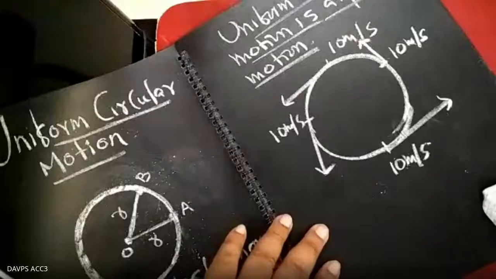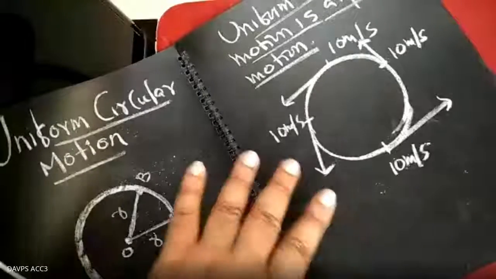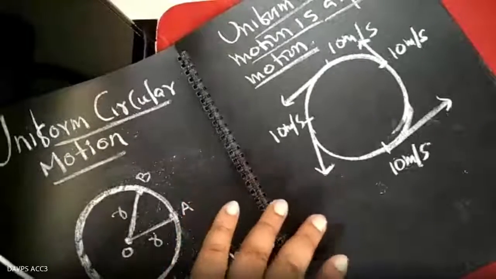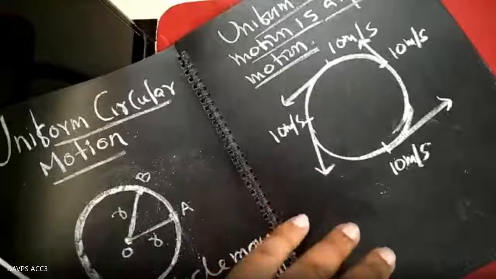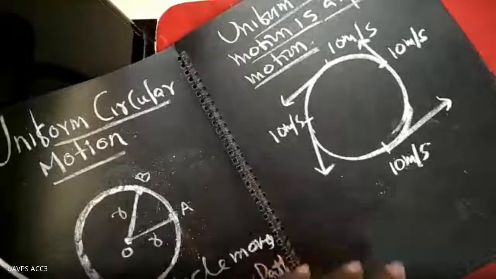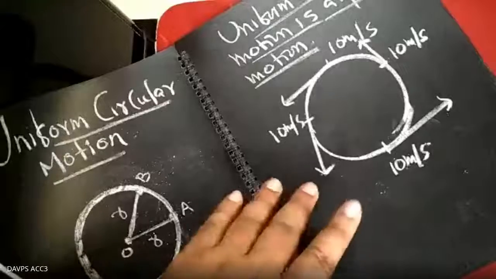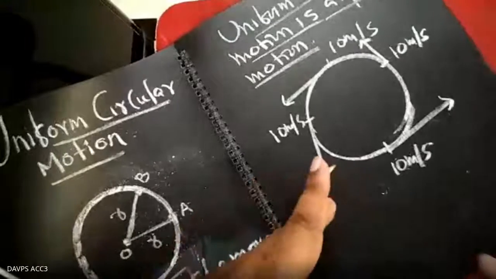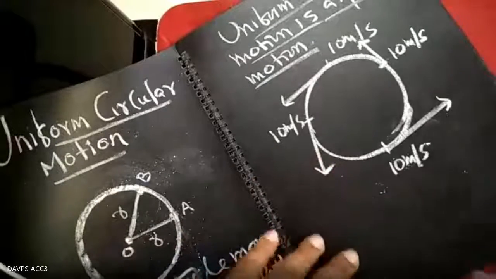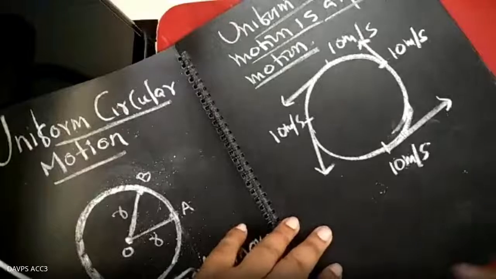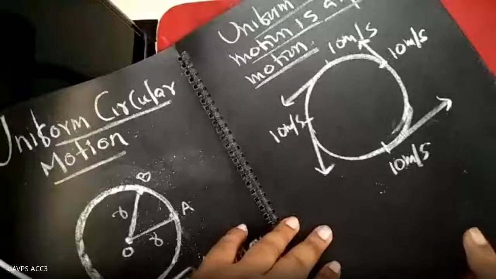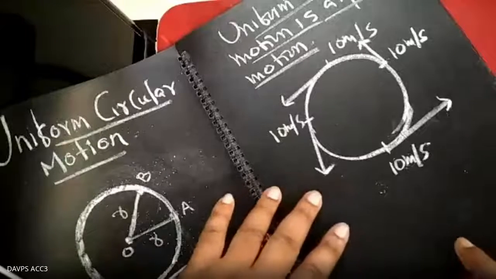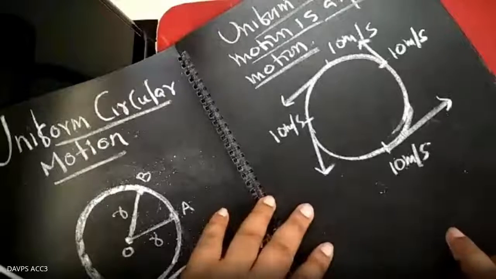You must be thinking, sir, why are you teaching circular motion here? Because circular motion is actually motion in a plane. We are representing the circle on a plane, so it is a motion in a plane case.